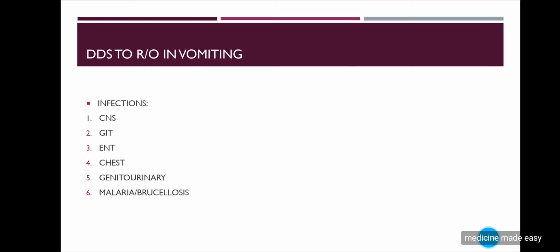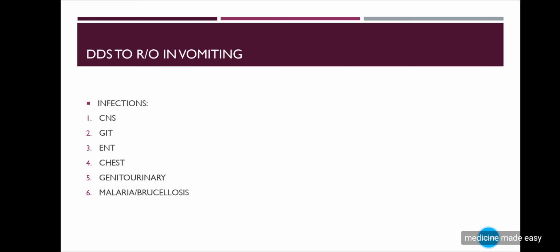You have to start, for example, in the case of infections, like for CNS, there is no history of any headache, intolerance to noise, intolerance to exposure to light, any fever, neck stiffness or altered state of consciousness. Then altered bowel habits, yellowish discoloration of sclera, any discharge from the ear, nose and throat.